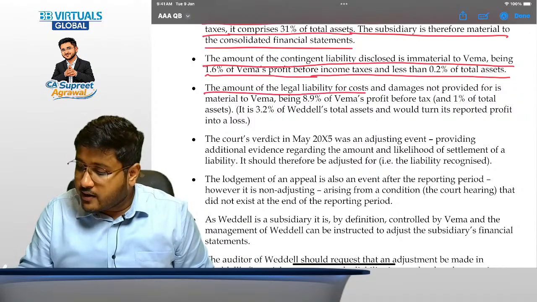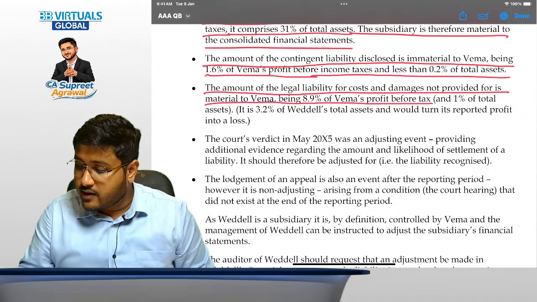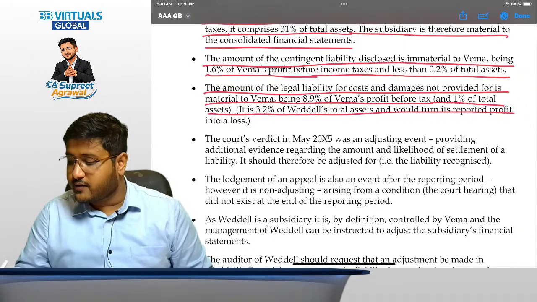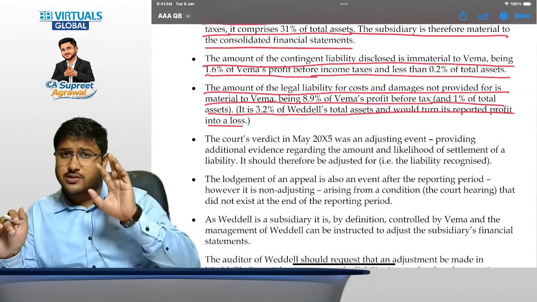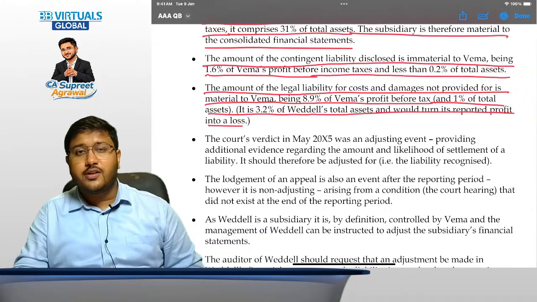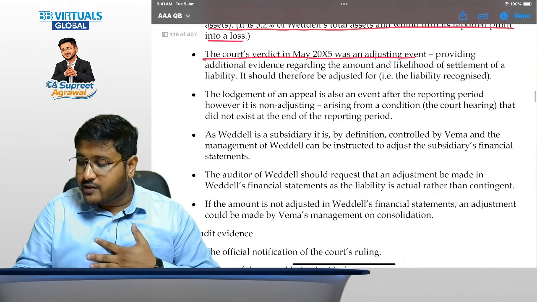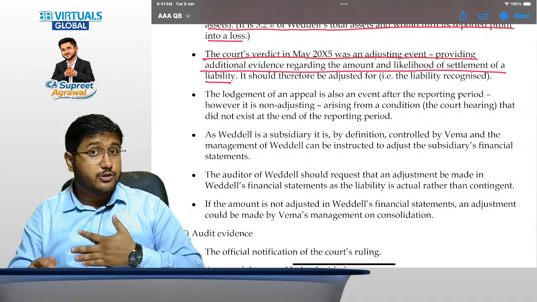The amount of the legal liability for cost and damages not provided for is material to WEMA, being 8.9% of WEMA's profit before taxes and 1% of total assets. It is 3.2% of Weddell's total assets and would turn its reported profit into a loss. Please do these relevant calculations, and if you face any trouble in any of these calculations, please feel free to let me know. Now the court's verdict in May 2025 was an existing event providing additional evidence regarding the amount and likelihood of a settlement. Yes, so it should be adjusted for.